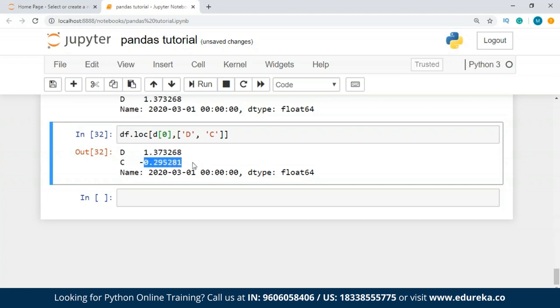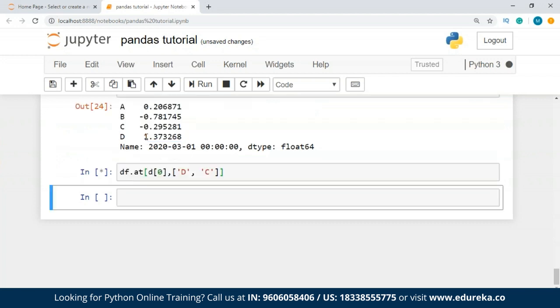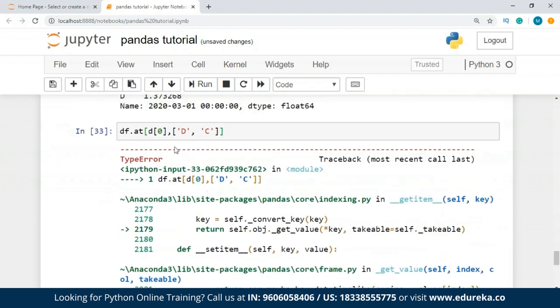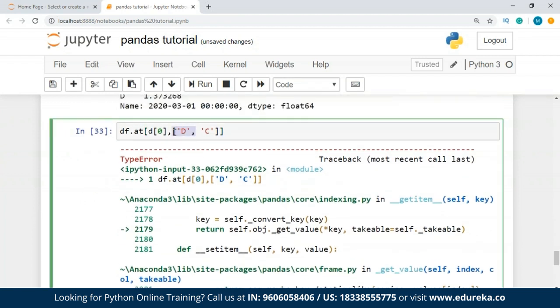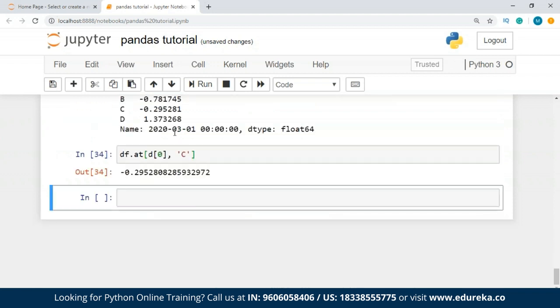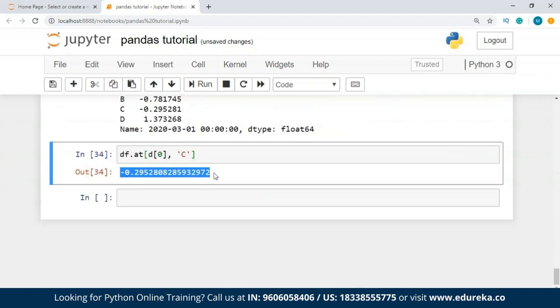For getting the fast access to a scalar, you can just write as df, instead of loc, we can just write at. Okay, we have an error, guys. I'll just remove this, and let's see if it works. Yes, so I'm getting the exact value at the 0th row at the column number C.